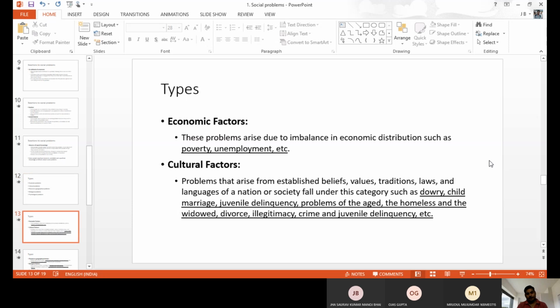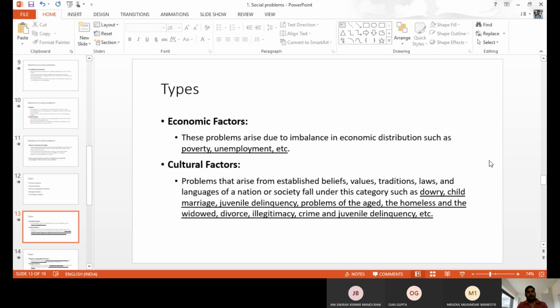Let us discuss one by one. Economic factors: economic related social problems. The economy plays an important role. If the economy is good, then we are able to solve the issue. Economic related social problems include poverty, unemployment, and other things related to business development, production, trade, import, export. That is one type of problem. Poverty and environment are the main important things.